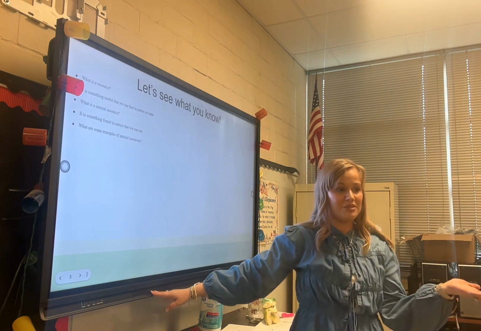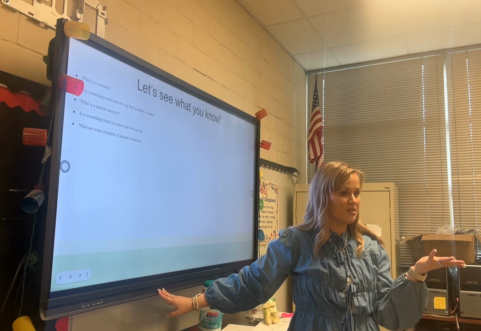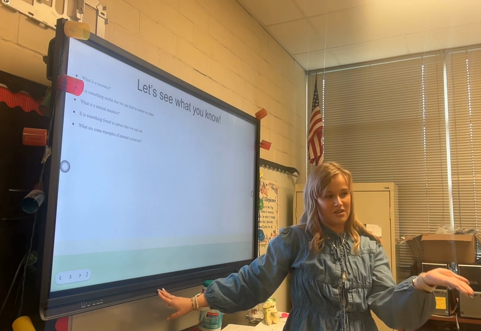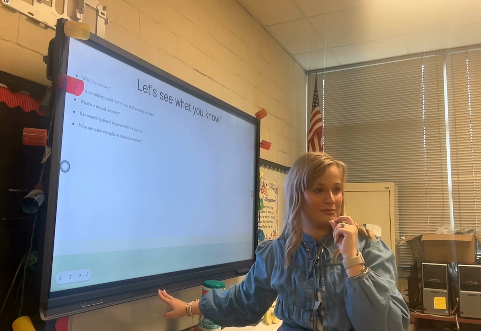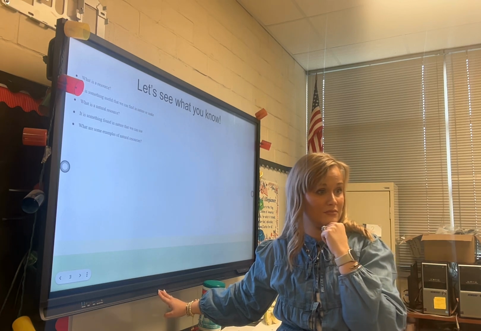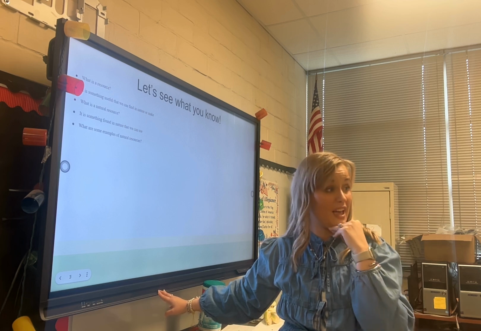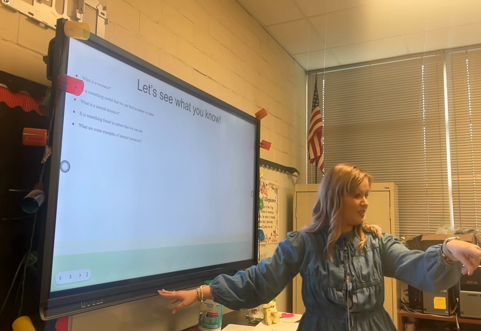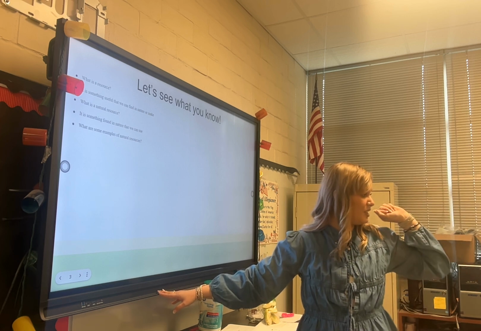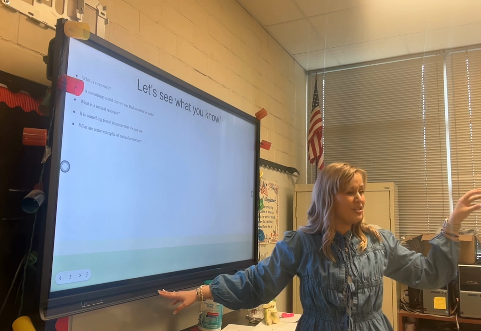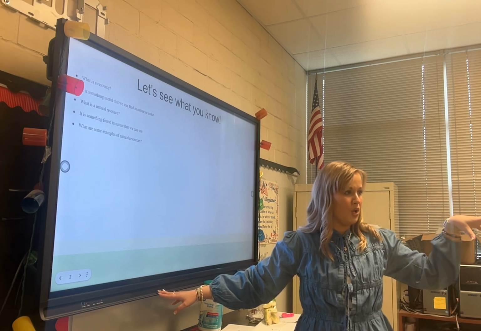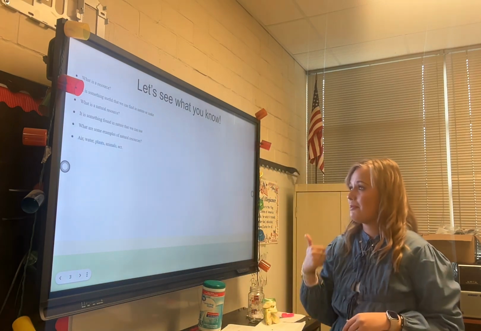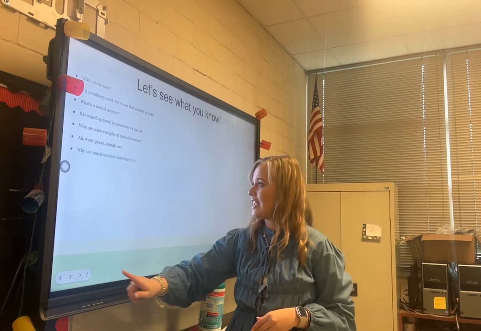So we said some examples of natural resources. Can anybody give me any more? Someone said water, someone said trees. Franklin? Chickens, okay. Air. Pigs, dirt, ducks, heat from the sun. What's energy from the sun called? Solar energy. So some examples of natural resources can be air, water, plants, and animals.